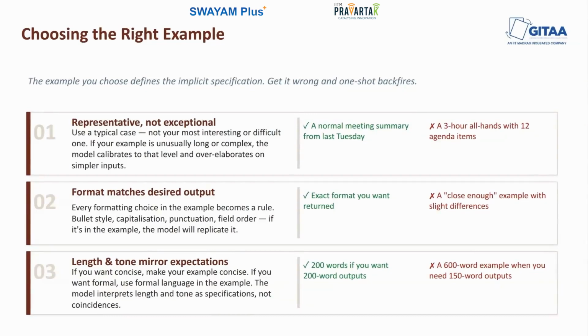So a verbose example produces a verbose output. A terse example is going to give you a terse output. So think of it this way, the example is a contract. The model will try to honor that contract. Make sure that the contract says exactly what you want.